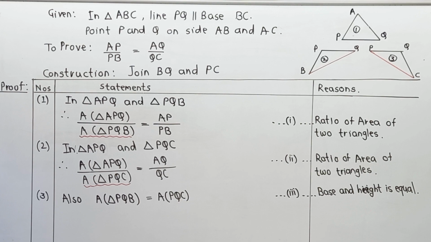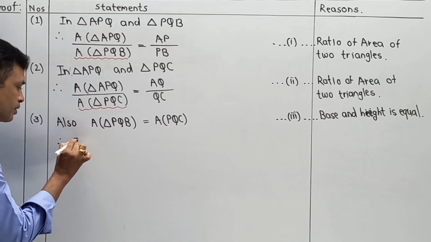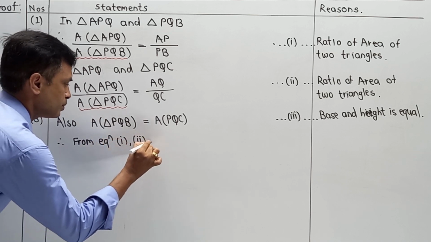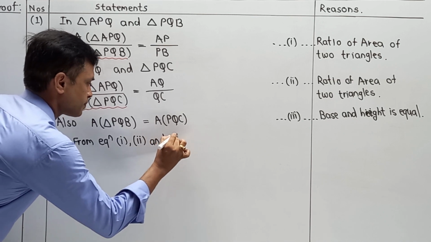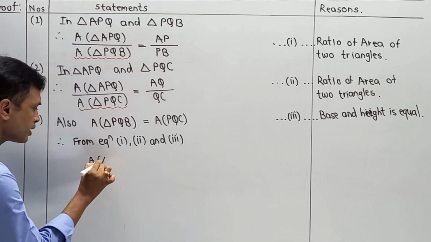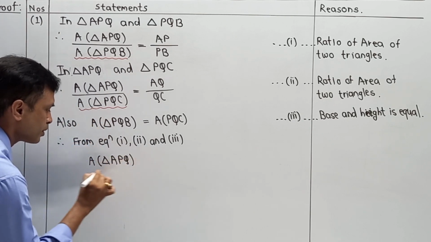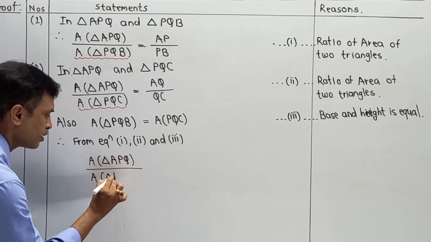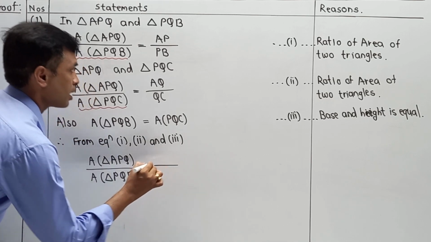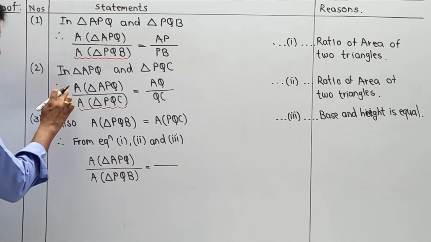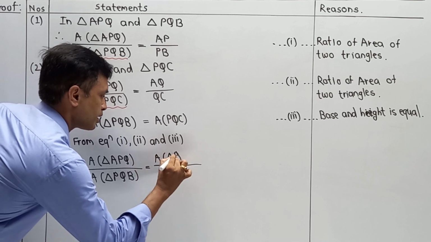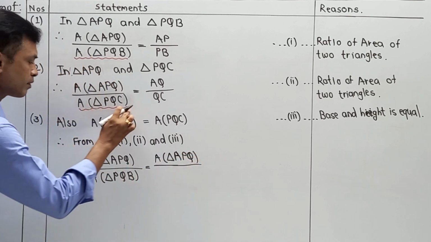Writing that part over here: therefore from equation 1, 2 and 3, area of triangle APQ upon area of triangle PQB is equal to area of triangle APQ upon area of triangle PQC.